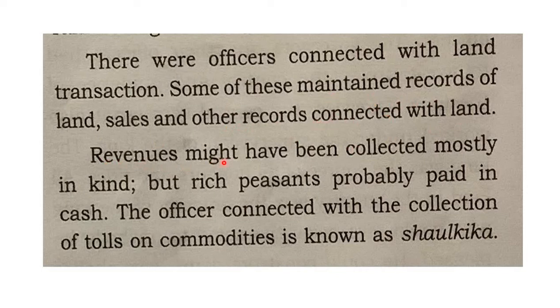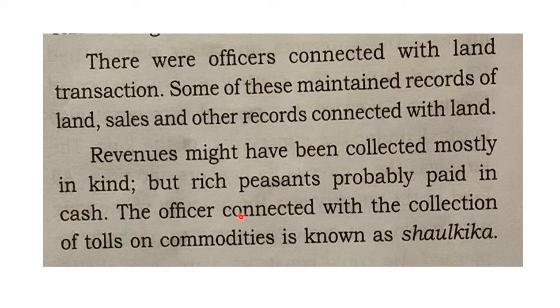Revenues might have been collected mostly in kind, but rich peasants probably paid in cash. What do you mean by kind and cash? Most of the revenues that were coming to these kings were in kind. That means whatever they produce, they offer it as a tax. But the rich peasants, meaning farmers with more land and more production, used to pay taxes in the form of cash.